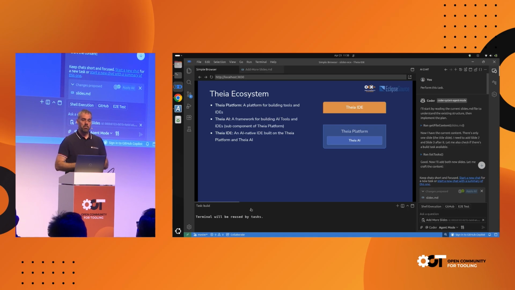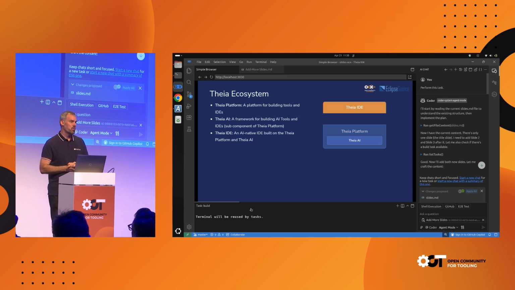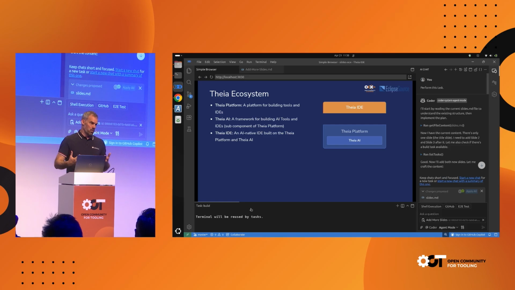And finally, the first 2 things are frameworks. Now, building frameworks only is a little bit boring, and it's hard to demonstrate. I don't want to show you APIs. I want to show you something that runs. And for this reason, the Theia project also produces a tool called the Theia IDE. Now, the Theia IDE is a standard coding tool. You can download and use it. It's used by many. In a sense, it's an open version of VS Code. It's also compatible with VS Code. So, for example, you can install VS Code extensions. And this is the thing that I will mainly show you today. The reason for that is it's openly available. It's very flexible in the configuration, so I can show you a lot of stuff.